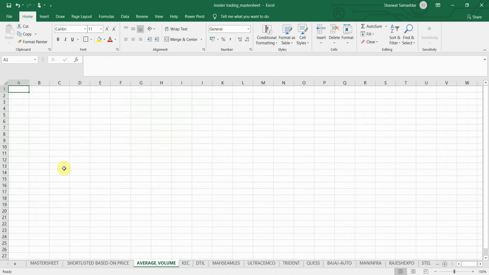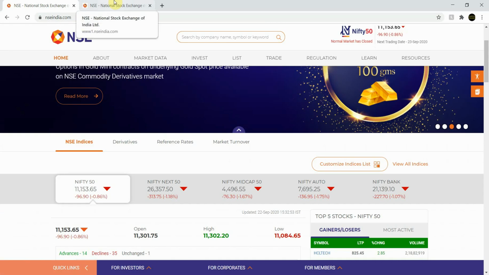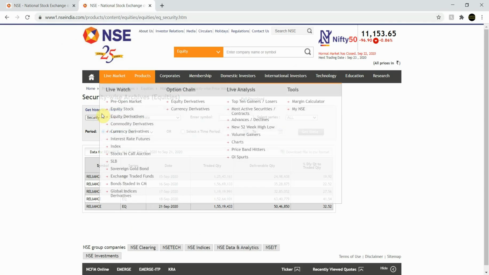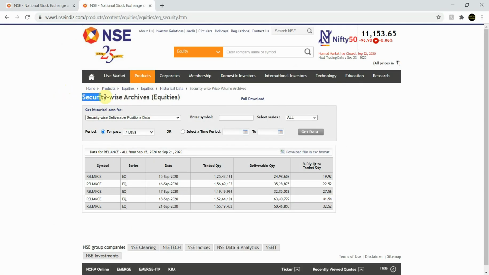Now, how will I calculate the average traded volume? For that, we have to go to the NSE's old website and navigate to the security wise archives. You can also see the path right here: home, then products, then equities, then again equities, then historical data, and finally security wise price volume archives. Don't worry, you don't have to follow this tedious process to reach here. I'll provide the link below in the description box.